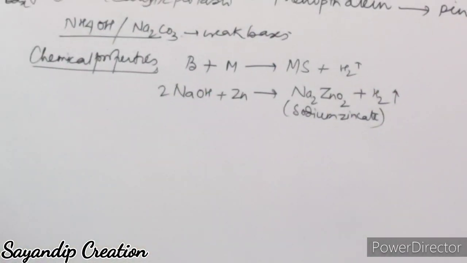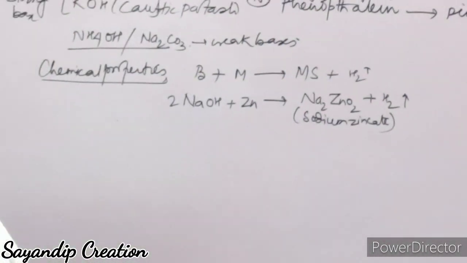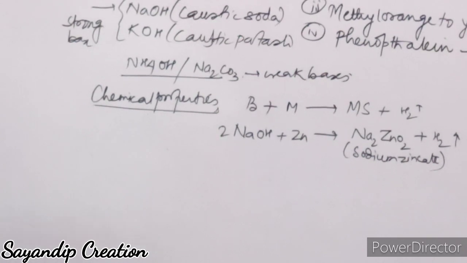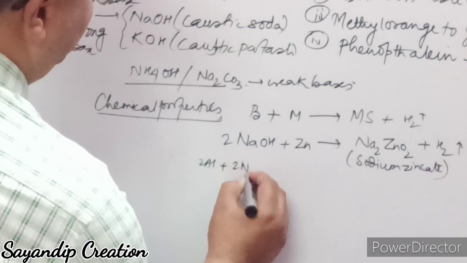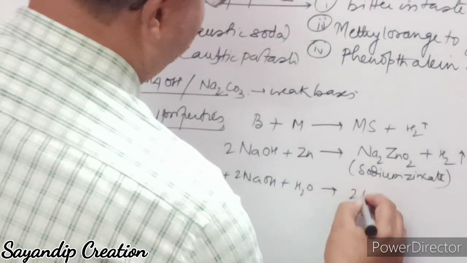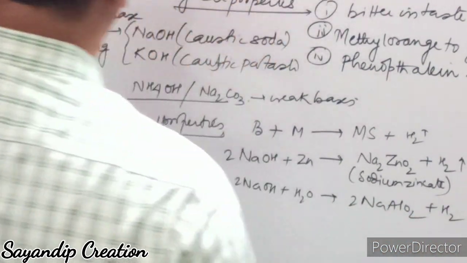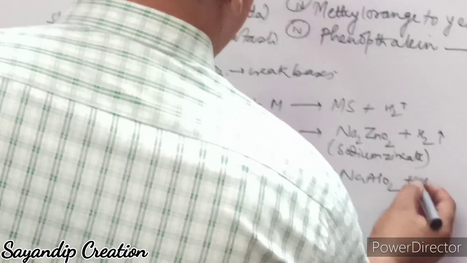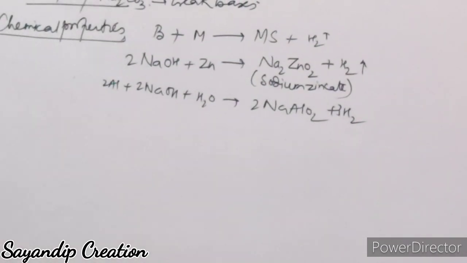Instead of zinc, you can take aluminum also and do the same reaction: 2Al plus 2NaOH plus 2H2O forms 2NaAlO2 plus 3H2. Fine. This is the first property.